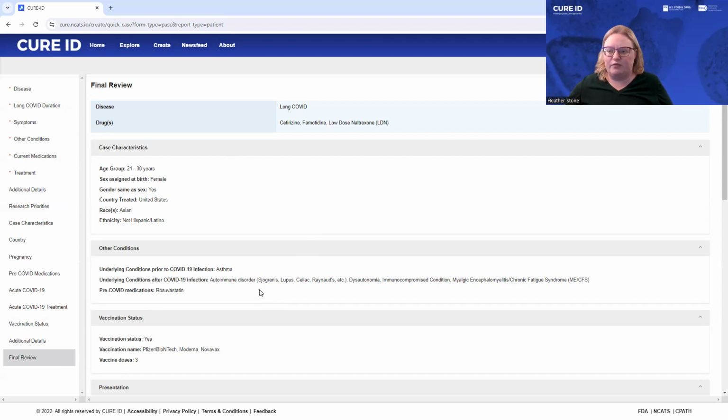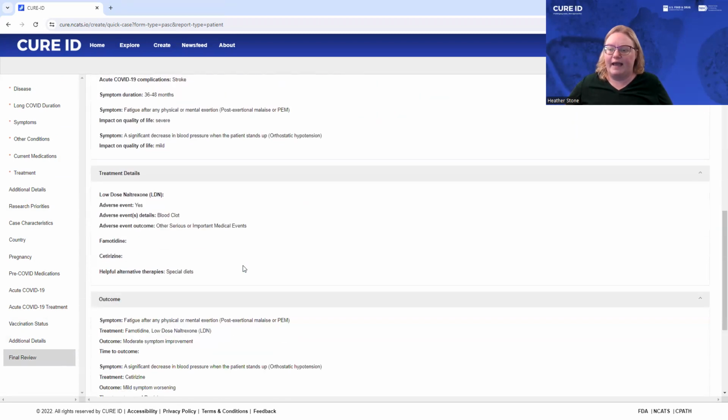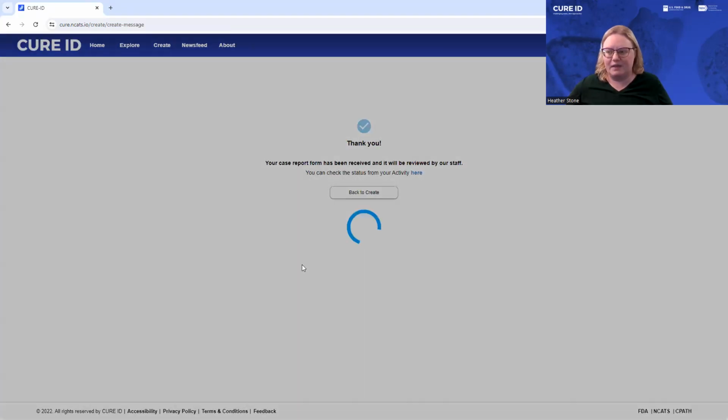Finally, you've reached the final review page where you have the opportunity to review the information that you have previously entered. You can edit the information by returning to the menu bar and going to that section of the case report form. And once you're done, scroll all the way to the bottom and hit submit to enter your case.